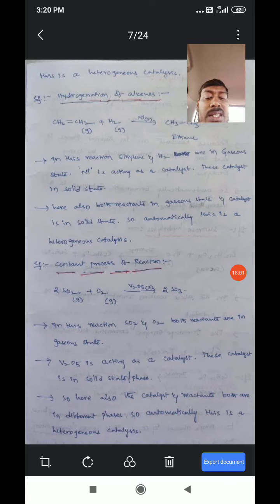This catalyst is in solid phase. So both reactant molecules and catalyst are in different phases. So automatically this is also a heterogeneous catalysis reaction.